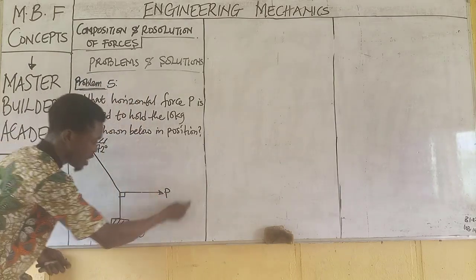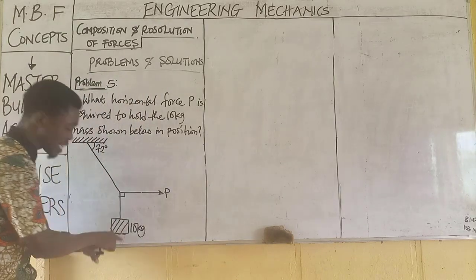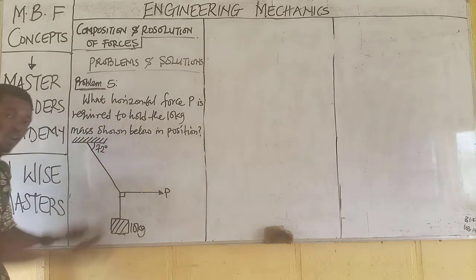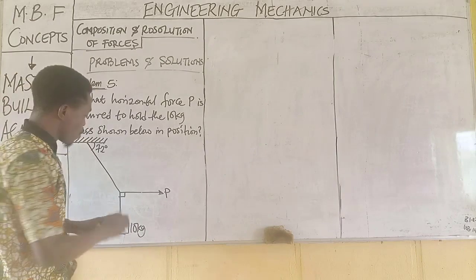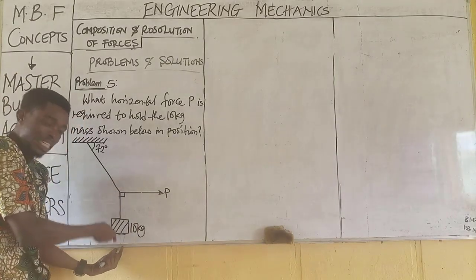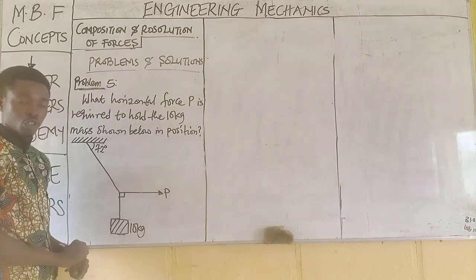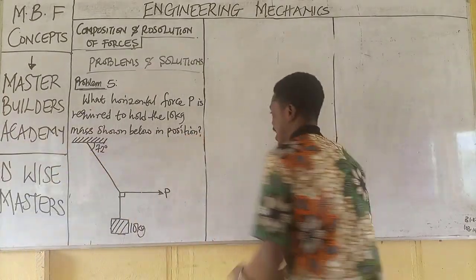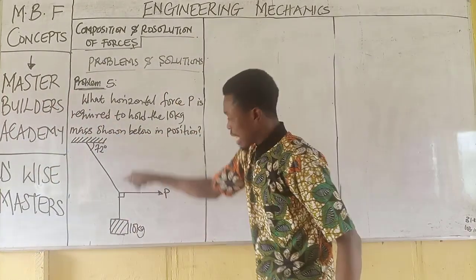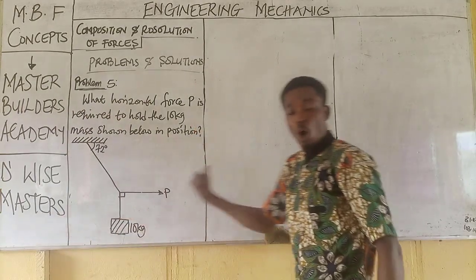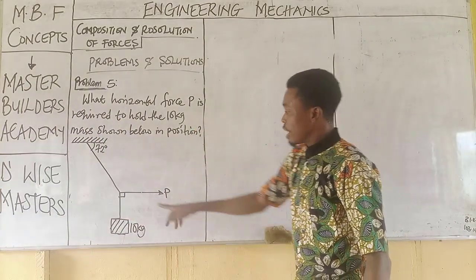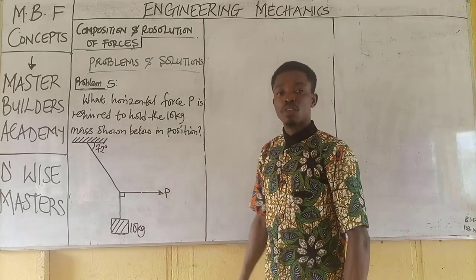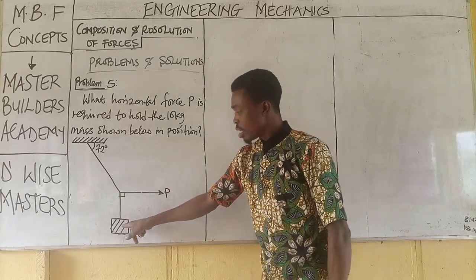But already we have it to this direction. Assuming this force is not here, do you think that this guy will stand? No, it will either swing this way or better still, fall down. So for this object to remain vertical like this, remain at this particular position, there must be a horizontal force pulling it this way. As long as the tension is acting that way, there must be an opposite reaction. So if this object must be at rest, this guy must have a value to put this at equilibrium.